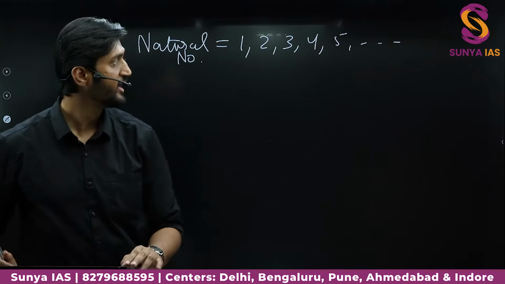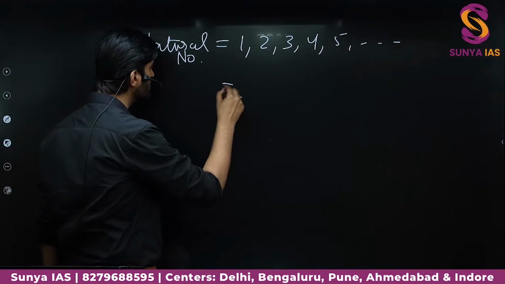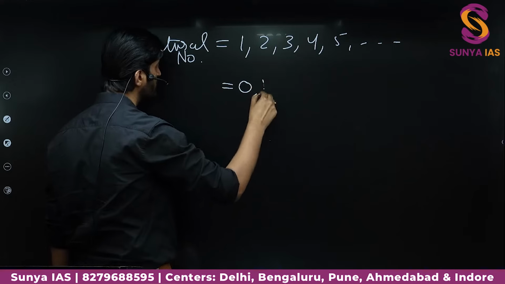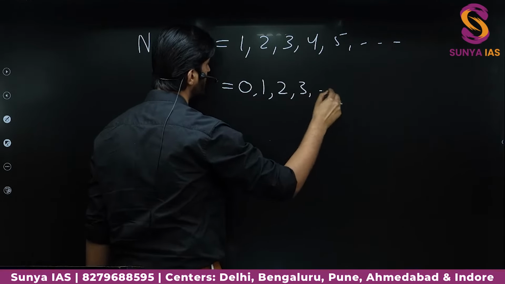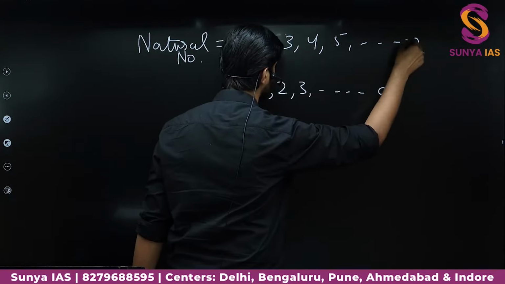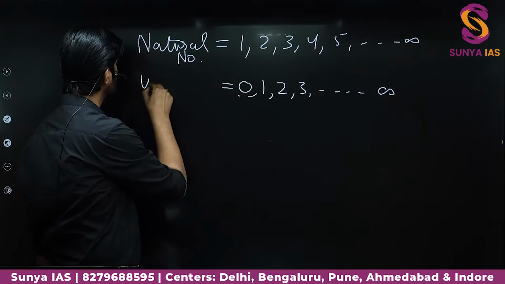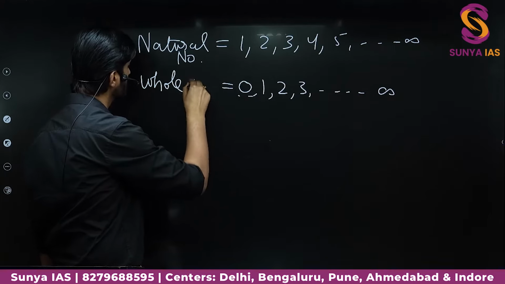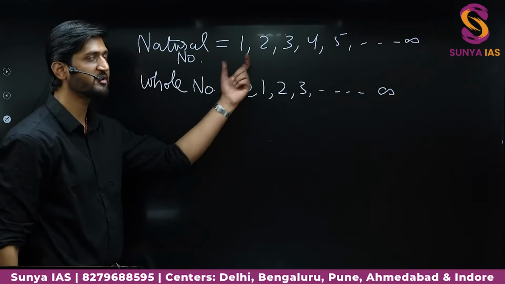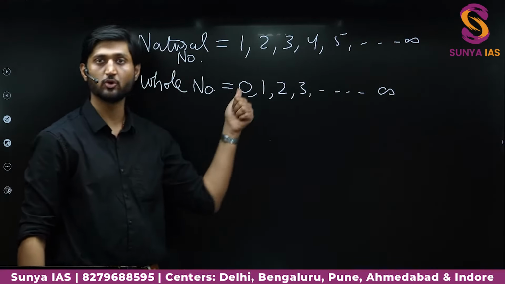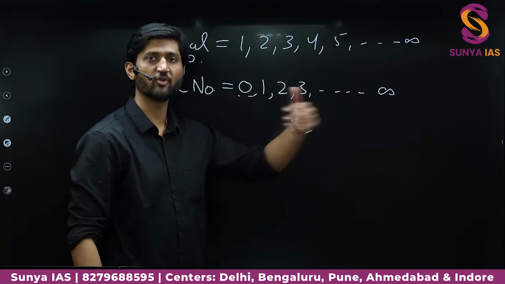If I include 0 in the sequence, it becomes 0, 1, 2, 3 and so on till infinity. This series becomes whole numbers because it includes all the numbers that you can count and also 0, which is the root of all the numbers.